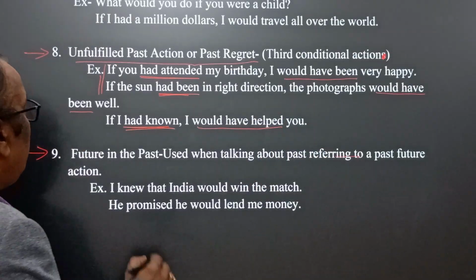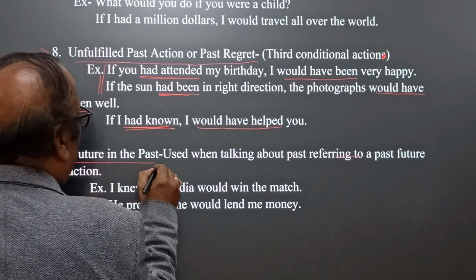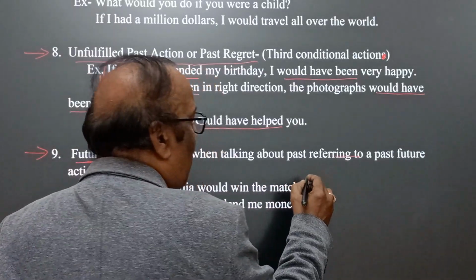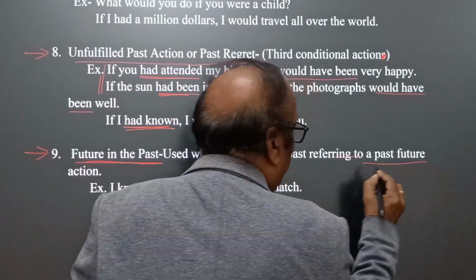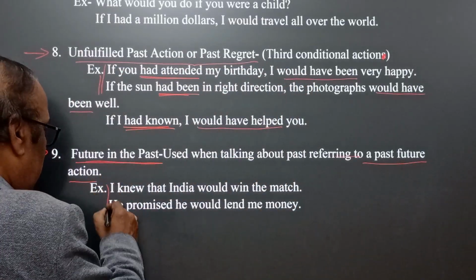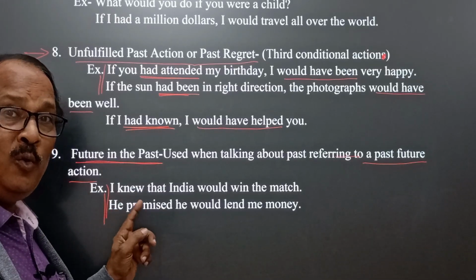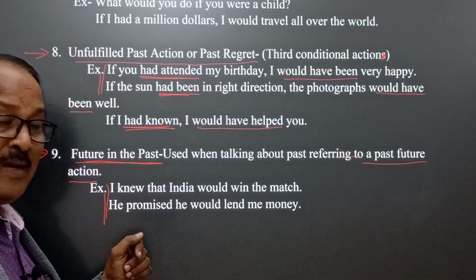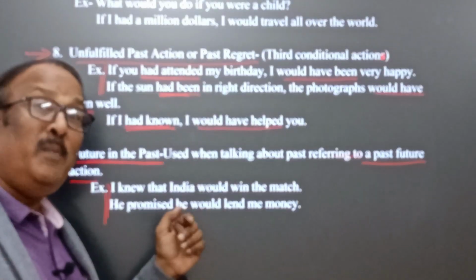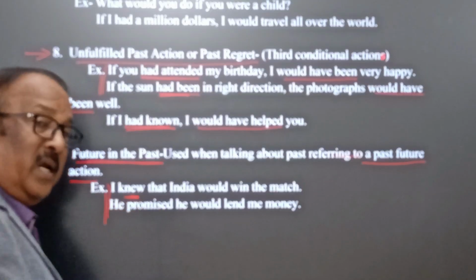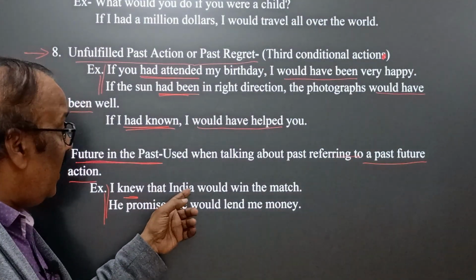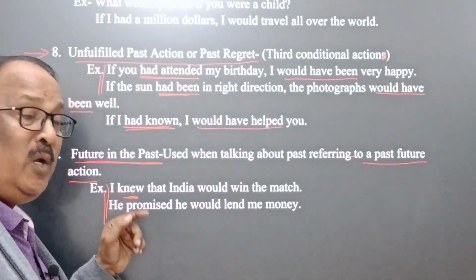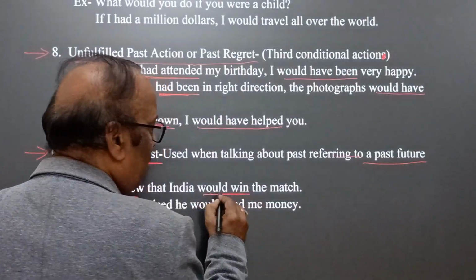Point 9. Future in the past. In that case also we use would. Talking about past, referring to a past future action. Let's see here how we use would to express future in the past. Yes, I knew that India would win the match. It means here I knew, indicating past action, that India would win. We cannot write India will win the match because knew is here. India would win the match.